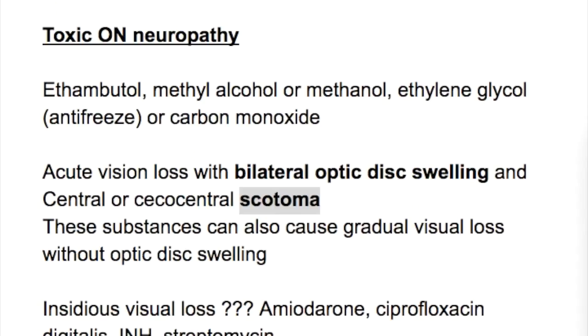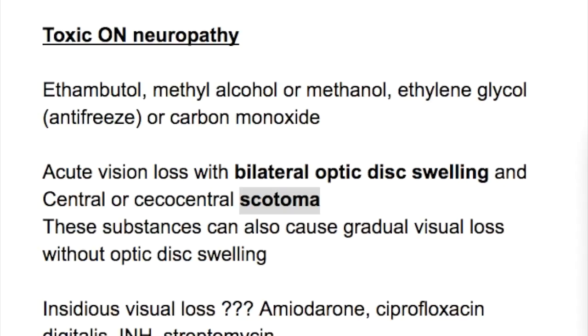The toxic optic nerve neuropathy is the other cause of acute visual loss. What are the substances which cause toxic optic neuropathy? Ethambutol, methyl alcohol or methanol, ethylene glycol or antifreeze, and carbon monoxide.